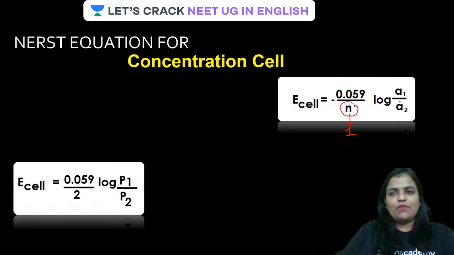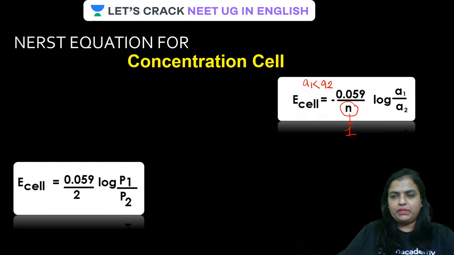Now log A1 upon A2. We have just seen that A1 should be less than A2 in order for the reaction to be spontaneous. All clear, guys?